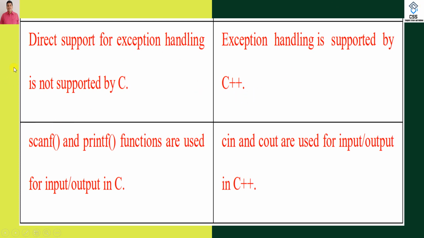For input-output, scanf and printf are used in C, whereas two different statements, cin and cout, are used for input and output in C++. The scanf and printf functions are defined in the header file stdio.h, whereas the cin and cout statements are defined in the header file iostream.h.